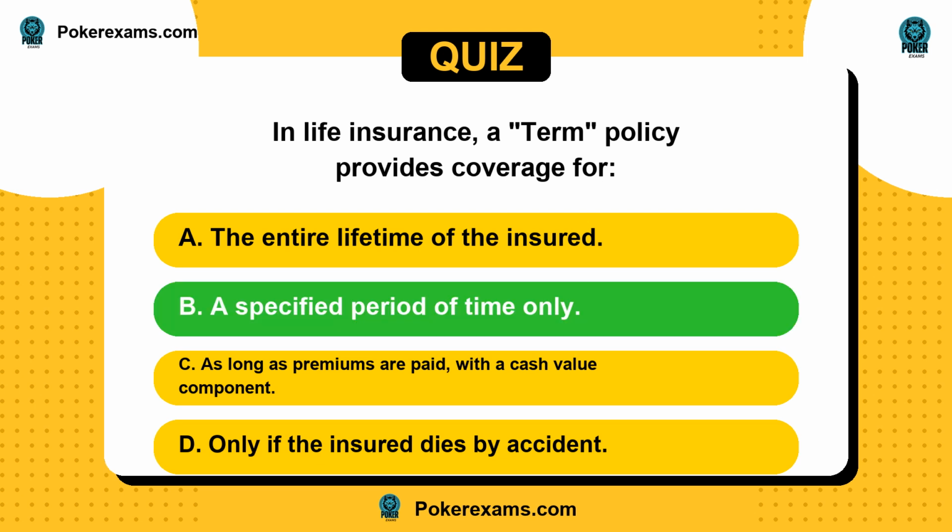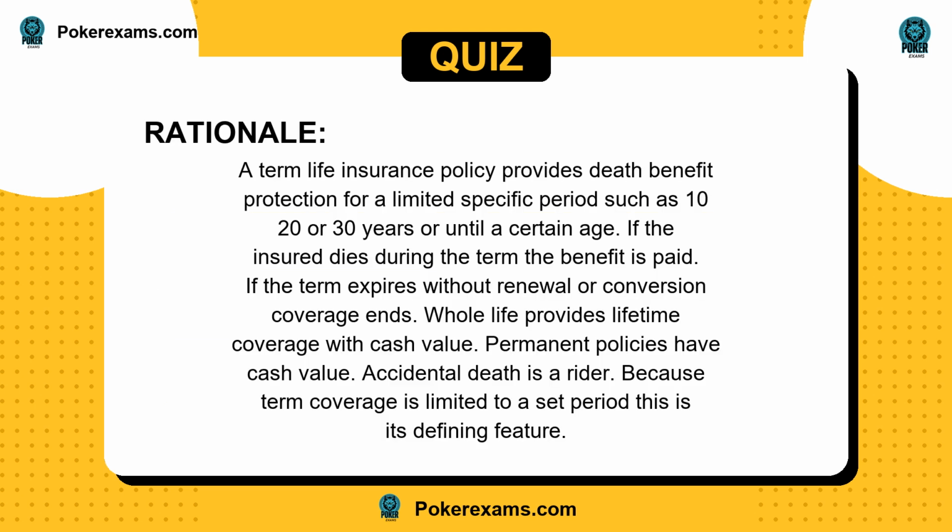The answer is B. A term life insurance policy provides death benefit protection for a limited specific period, such as 10, 20, or 30 years, or until a certain age. If the insured dies during the term, the benefit is paid. If the term expires without renewal or conversion, coverage ends. Whole life provides lifetime coverage with cash value. Permanent policies have cash value. Accidental death is a rider. Because term coverage is limited to a set period, this is its defining feature.